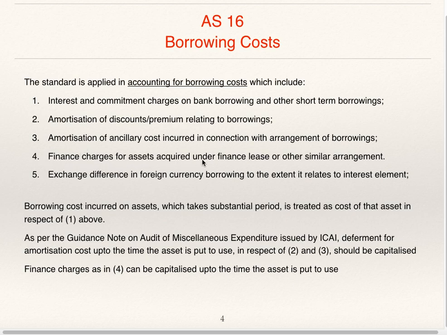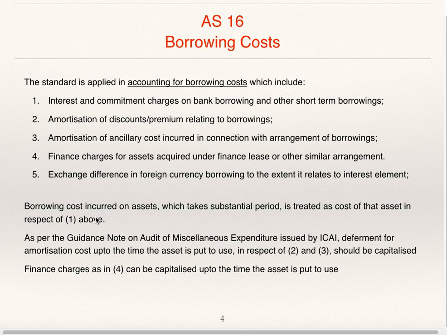Fourth is finance charge for asset acquired under finance lease or other similar arrangement. Fifth is exchange difference in foreign currency borrowing to the extent it relates to interest element. Borrowing cost incurred on asset which takes substantial period is treated as cost of that asset in respect of one above. To be treated as cost of that asset, that means it is to be added to the cost of the asset, that is it is to be capitalized.